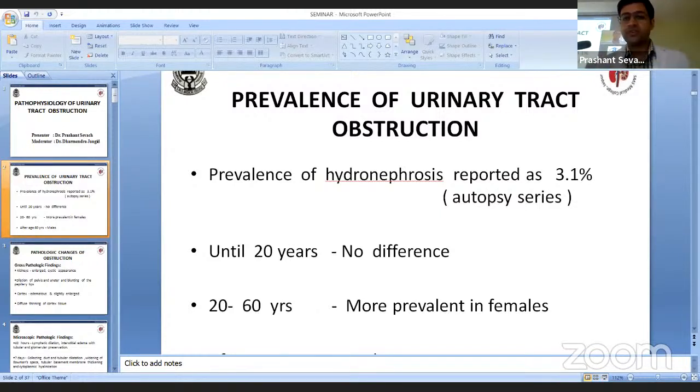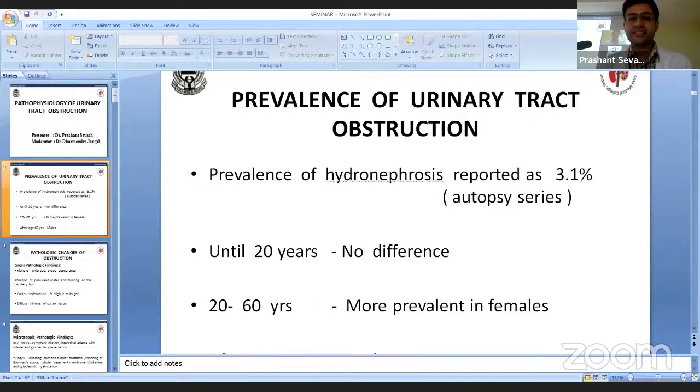Coming to prevalence of urinary tract obstruction, prevalence of hydronephrosis has been reported as 3.1% in autopsy series. Until 20 years, there is no difference in prevalence between males and females, whereas it is more prevalent in females in 20 to 60 years, and after 60 years of age, more prevalent in males due to prostate disease.